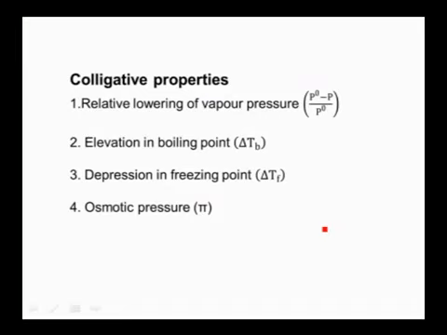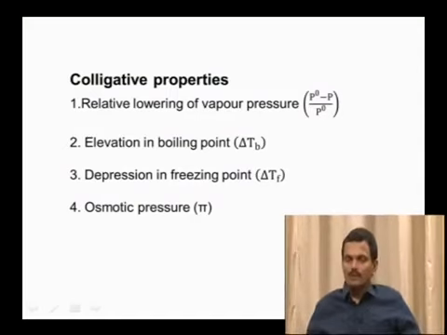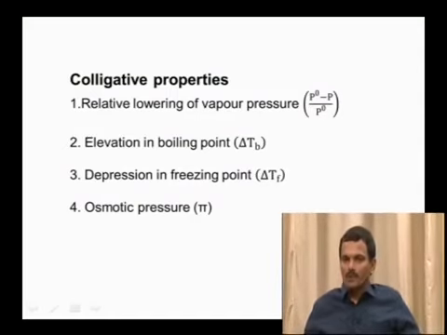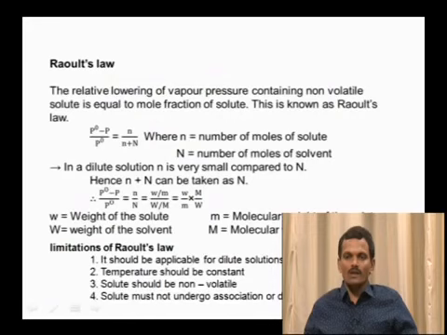See, the properties of the solution which depend on the number of solute particles but not on the nature of solute or solvent are called colligative properties. And these colligative properties are relative lowering of vapor pressure, elevation of boiling point, depression in freezing point, and osmotic pressure. Let us come to them one by one.